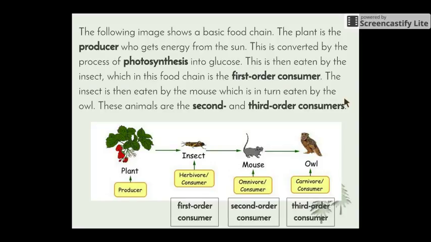The following image shows a basic food chain. The plant is the producer, which we've said multiple times now, gets its energy from the sun. This is converted by photosynthesis into glucose, most of which is used by the plant. However, it is then eaten by the insect, the first order consumer. The insect is then eaten by the mouse, which is in turn eaten by the owl. So these animals become the second and third order consumers respectively. If something ate the owl, it would become the fourth order, and something that ate that would be the fifth. But as we said, we usually only have 4, maximum 5 links in our food chains.